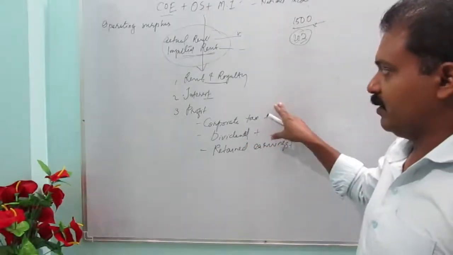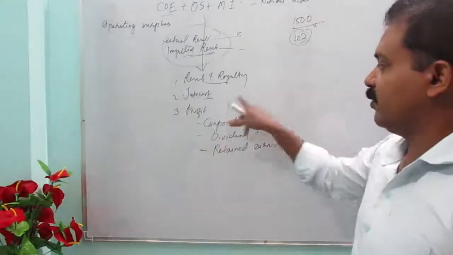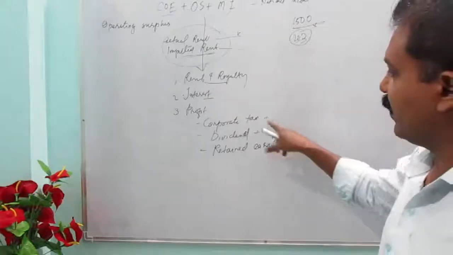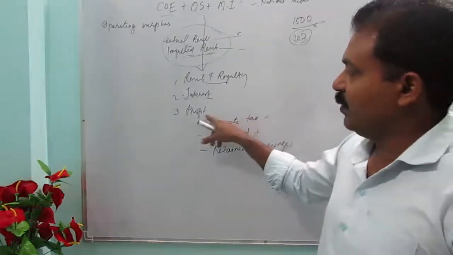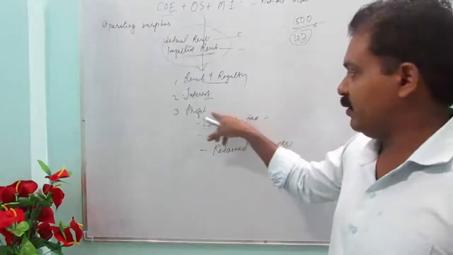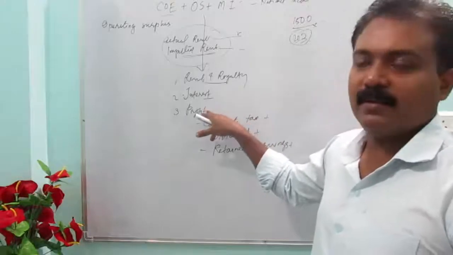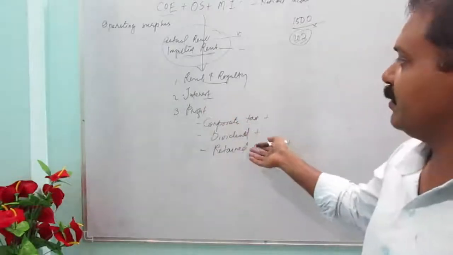So if profit as such is not given, you will have to search for whether these parts are there. If one is given, that will go as profit. If two are given, add both and place here. If three are given, that is the complete profit.